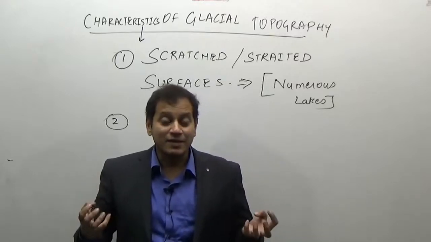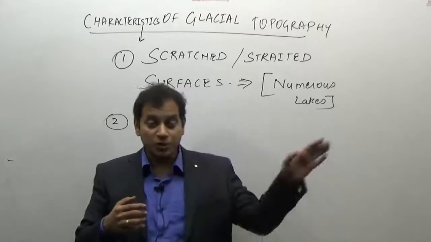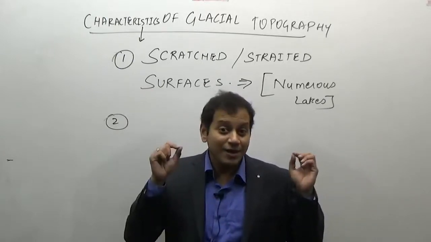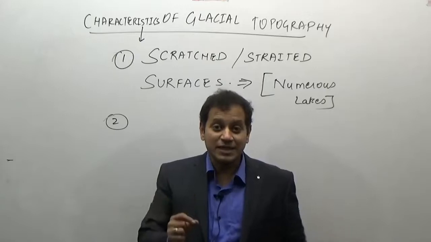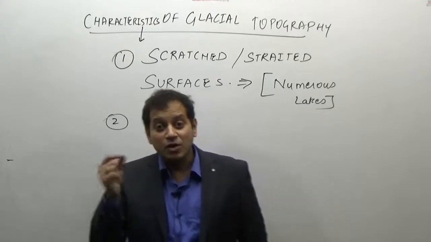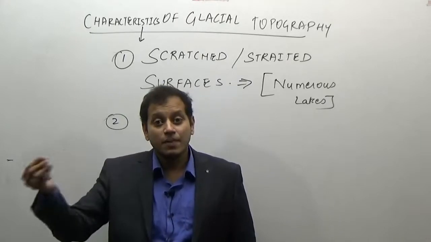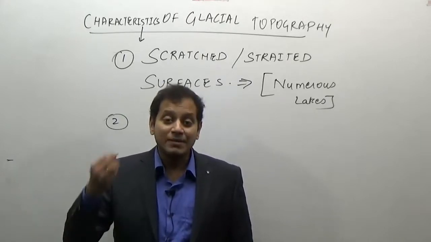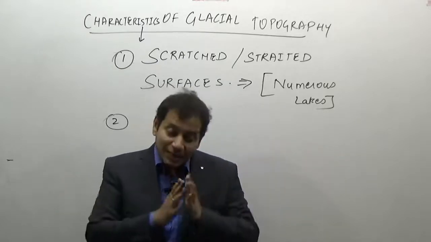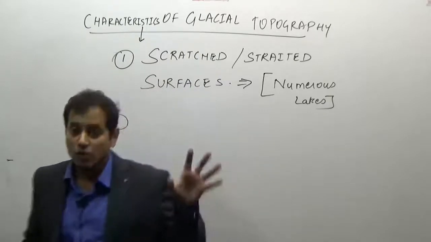As a result, a certain kind of byproduct of glacial erosion is very, very fine particles, very fine rocks which get eroded, resulting in very fine material known as flour, same like maida. What is flour? That is maida. So the glaciated regions result in extremely highly eroded rock flour.